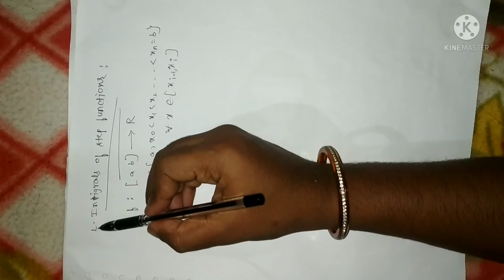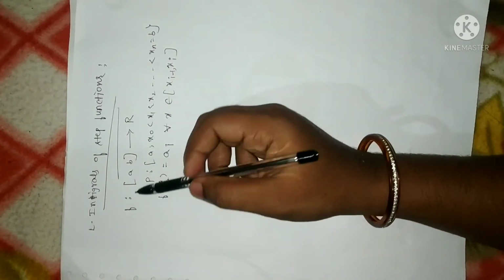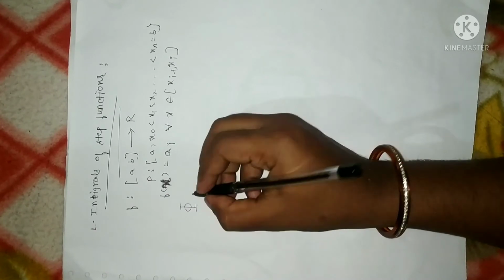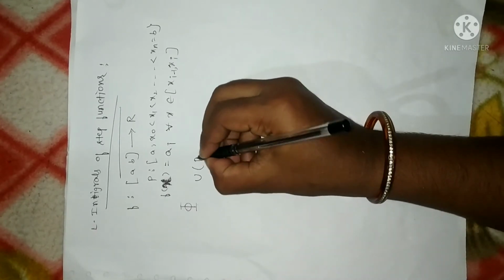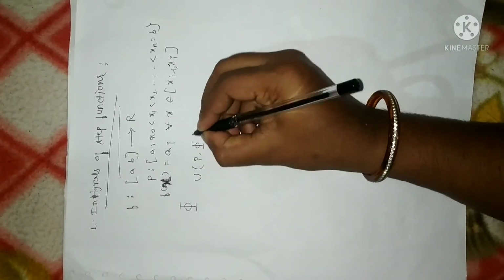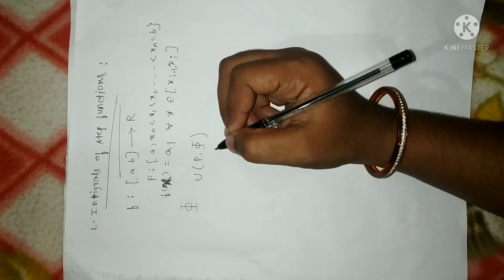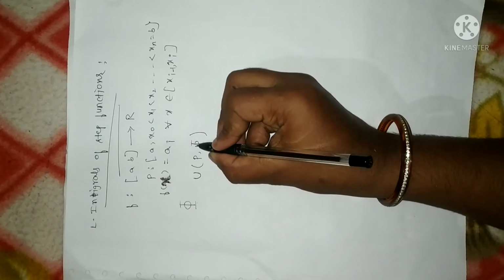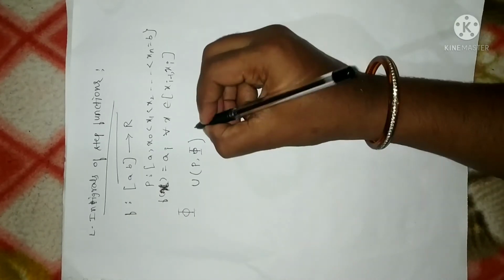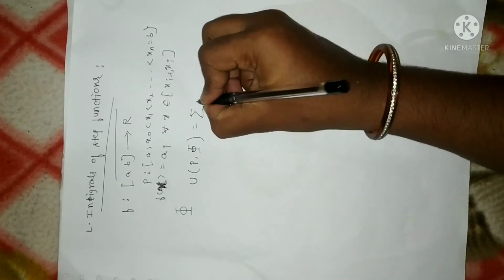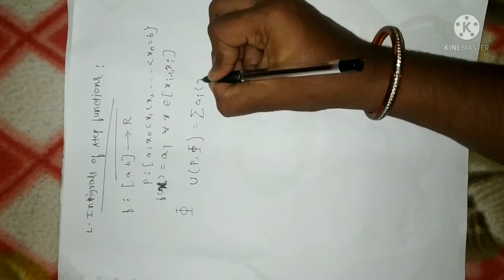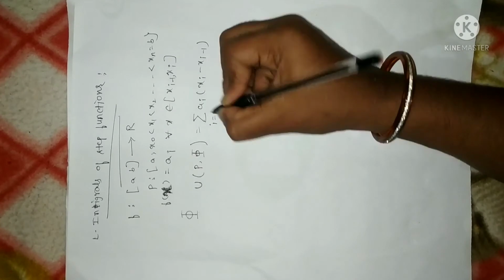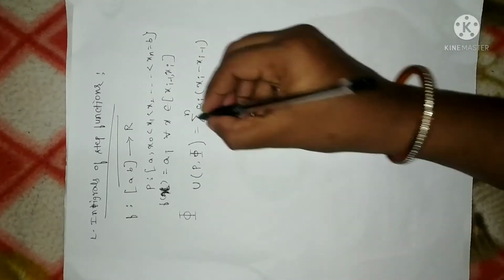Now we are going to express a Lebesgue integral in terms of a step function. Usually a step function is denoted by the symbol pi. So the upper bound of a partition P with respect to a step function, upper bound and lower bound represent Lebesgue or Riemann integrals, right? The upper bound of a partition P with respect to a step function is defined as the summation taken over any value within the interval, i equals 1 to n.